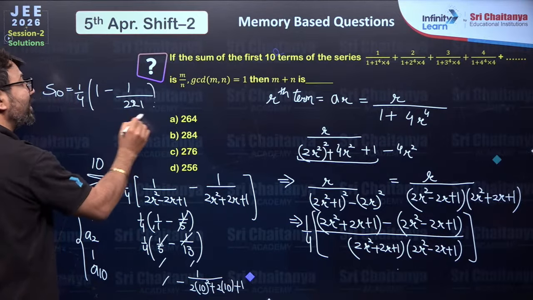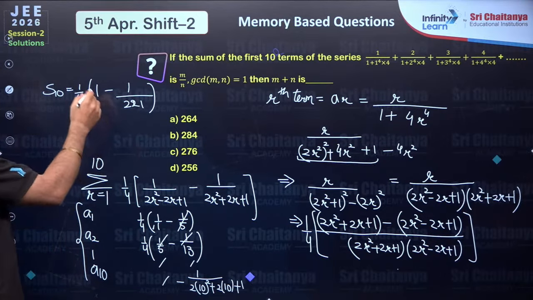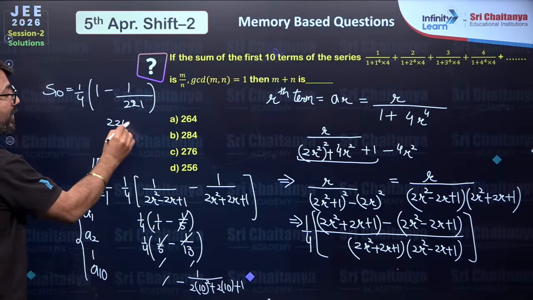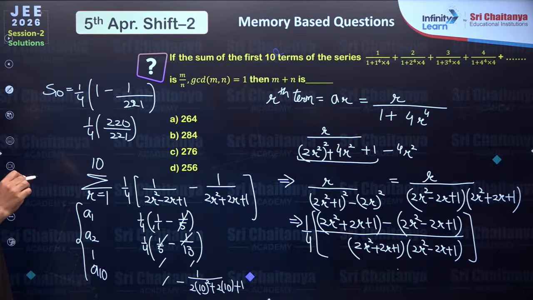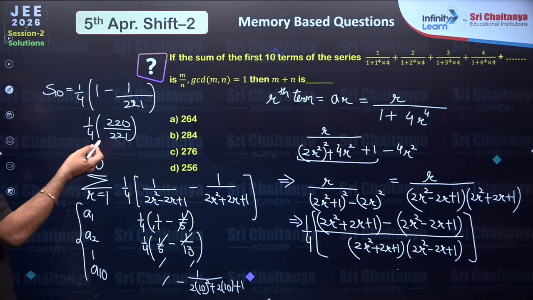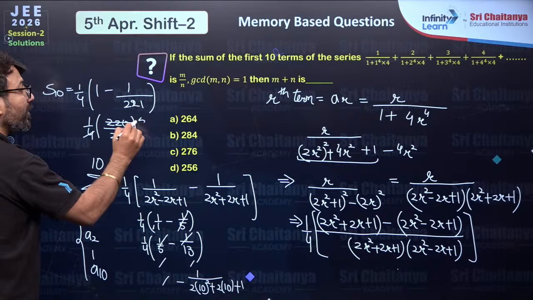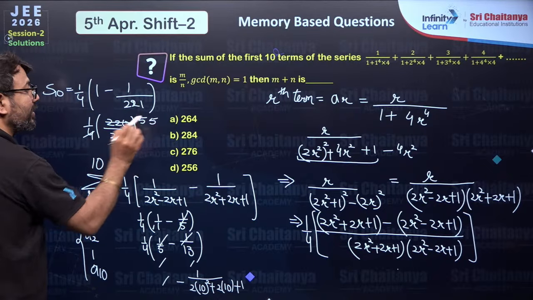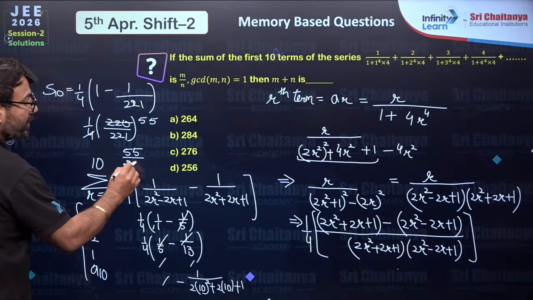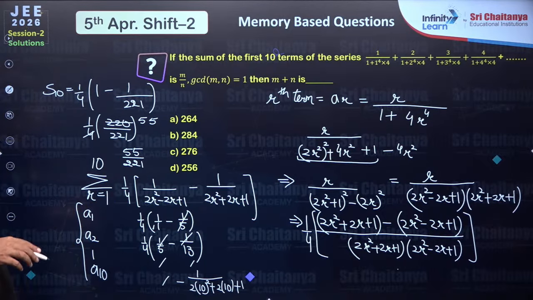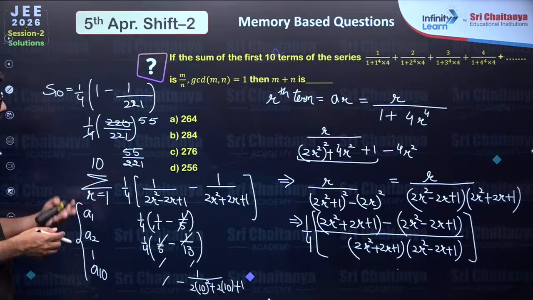Now it becomes very easy to simplify. 221 minus 1, 220 over 221, and then divide by 4. Easily we can cancel a factor of 4. So 4 5s are 20, and then again you will have 5. So 55 over 221 we are able to generate. If you think you can cancel more factors, you can cancel.